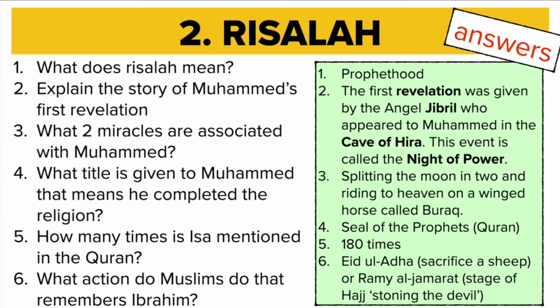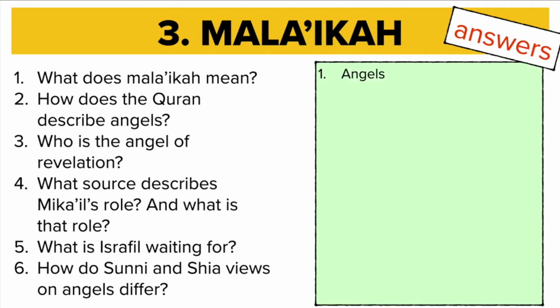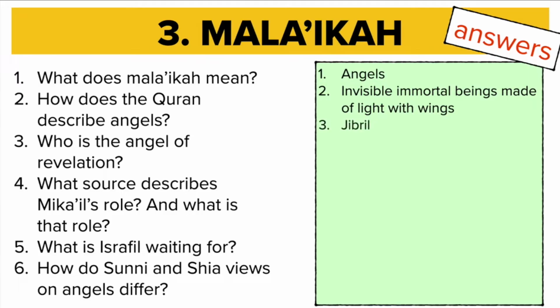Let's go on to the third one. Okay, Malaika. Question 1. Malaika just means angels. How does the Quran describe them? As invisible, immortal, that means they never die, beings made of light, and they have wings. Question 3. It's the angel Jibreel. Jibreel is the angel of revelation. He is the angel that appeared to Muhammad in the cave of Hira.